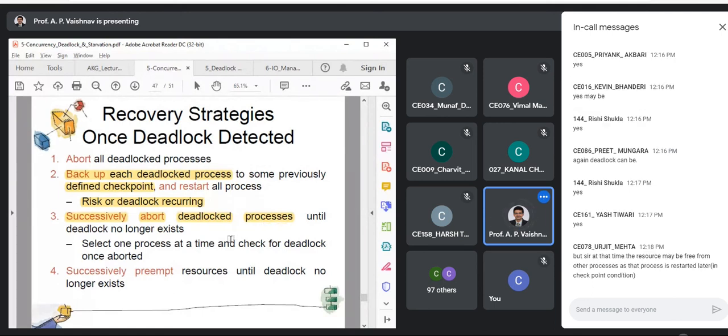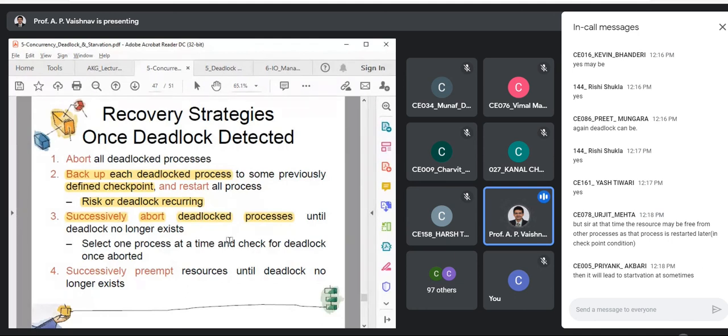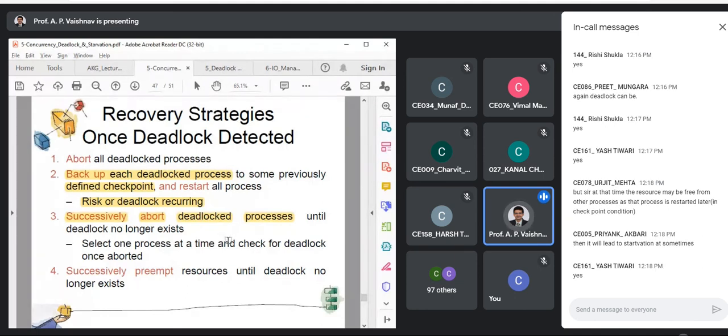at that time, the resources may be free from other processes as the process is restarted later. Yes, that's correct. So that is why the second strategy is not efficient. Agree with you, Ujit. So it's better to go with the third one.